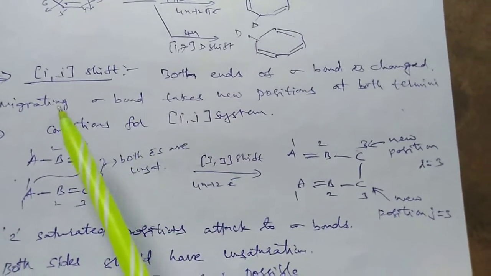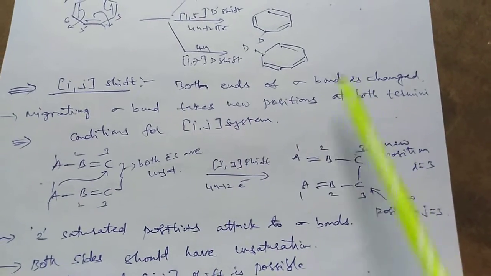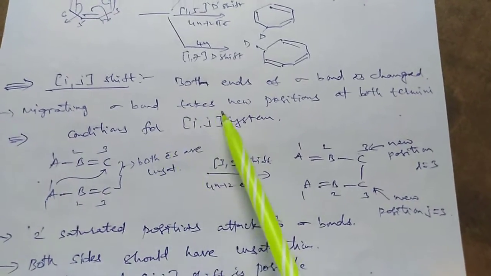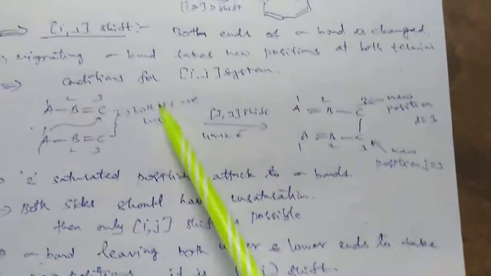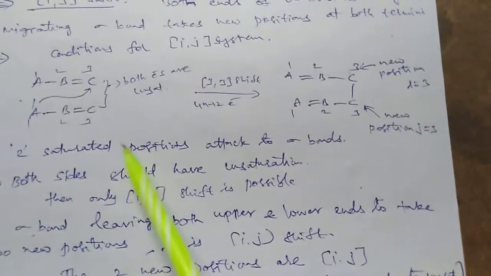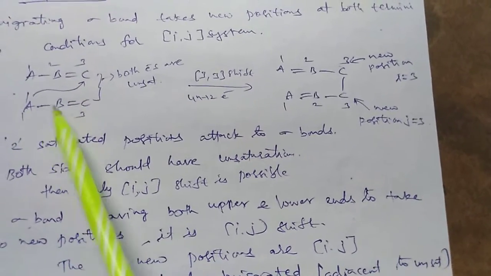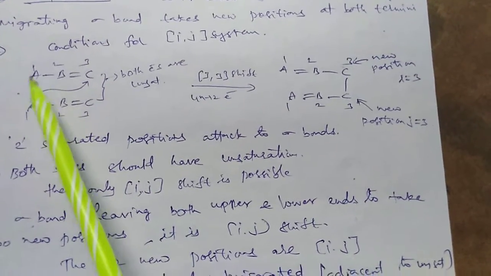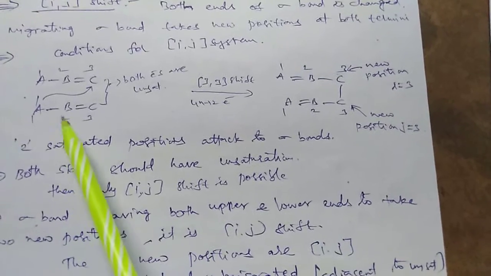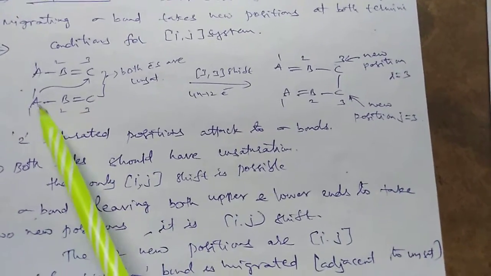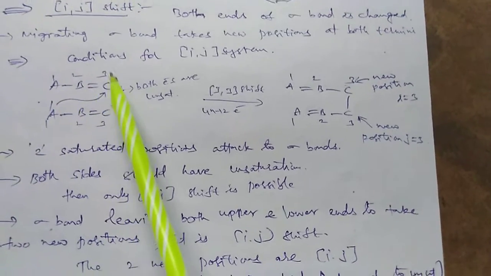And the next case is the ij shift or rearrangement. Both ends of the sigma bond are changed. The migrating sigma bond takes a new position at both termini. Conditions for the ij system: suppose A B double bond C is linking at the first carbon. Both are unsaturated. First carbon, second carbon, third carbon. So this group is linking with the first carbon, 1, 2, 3.